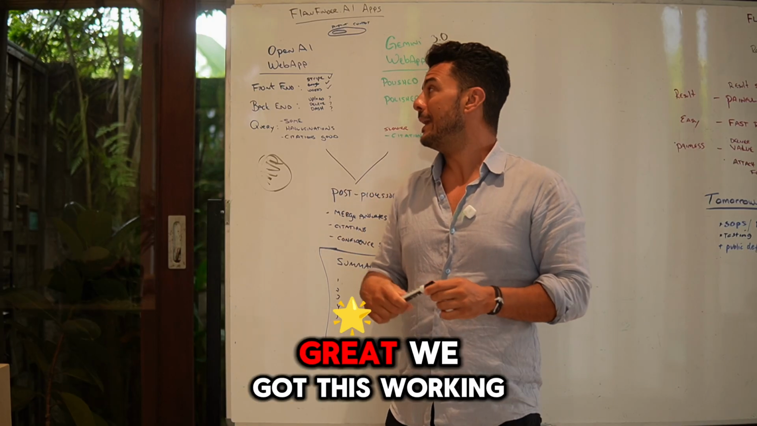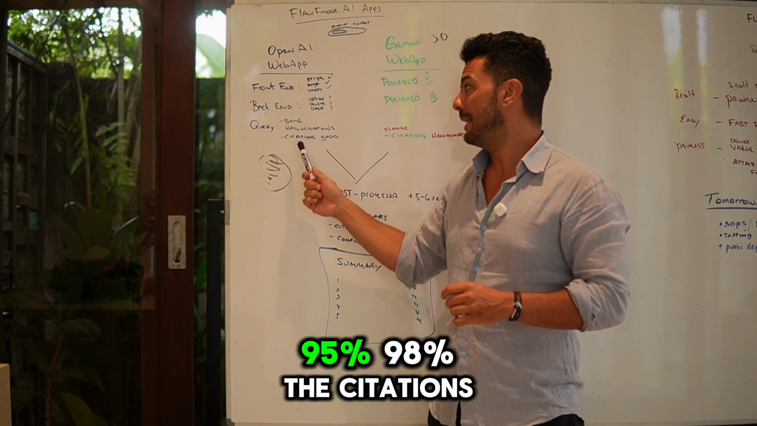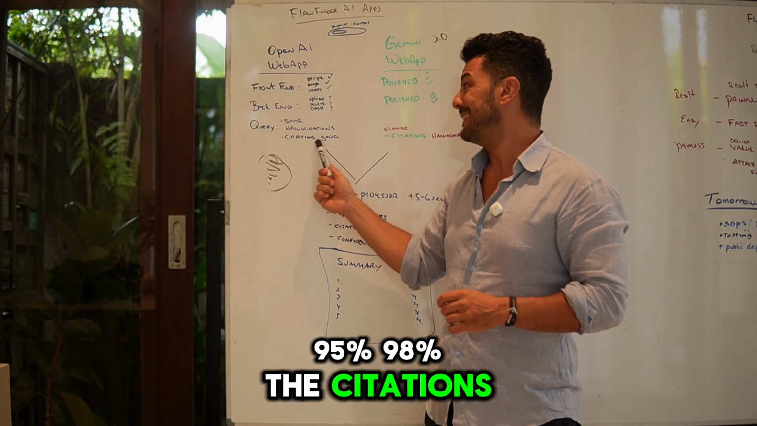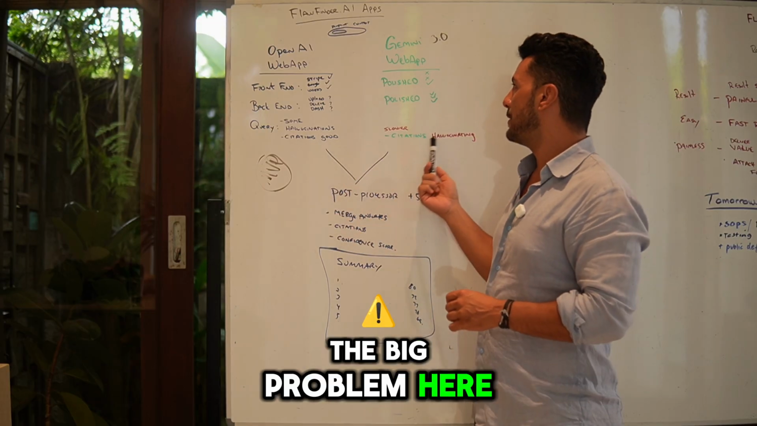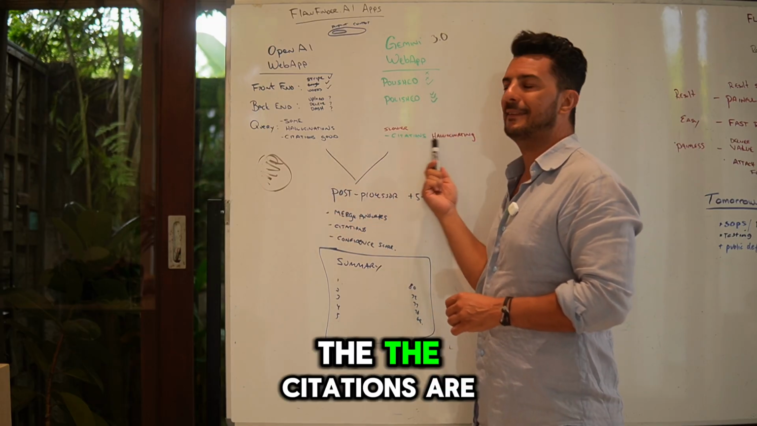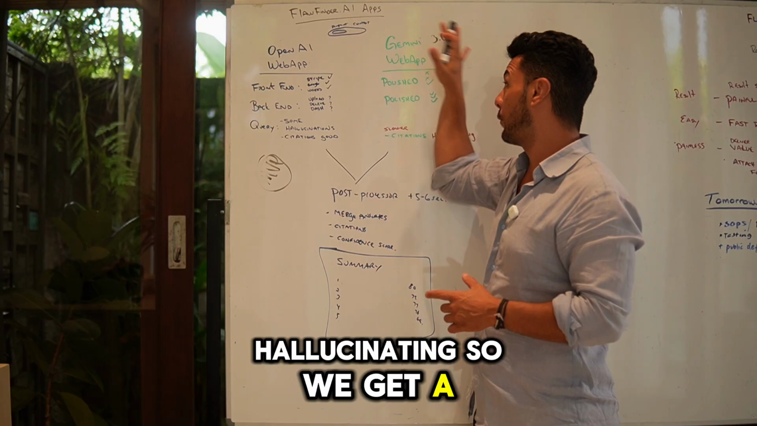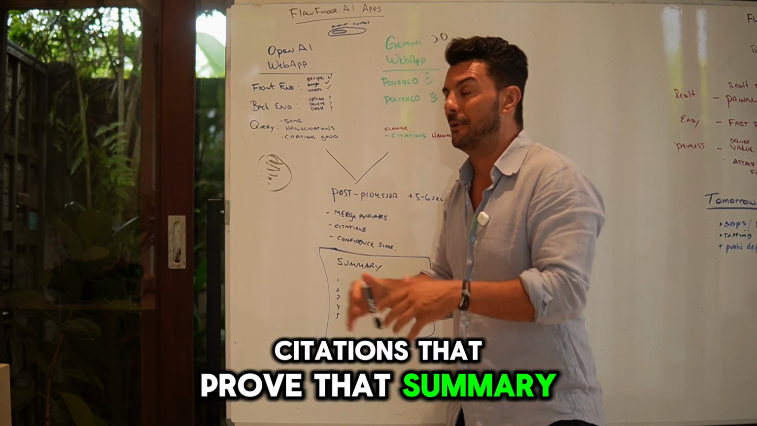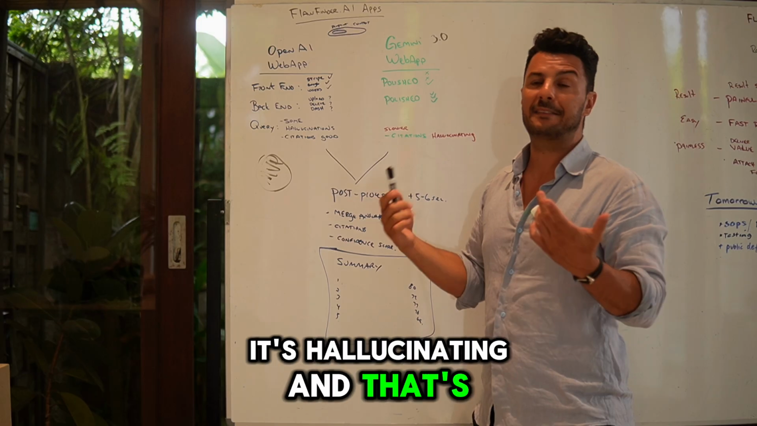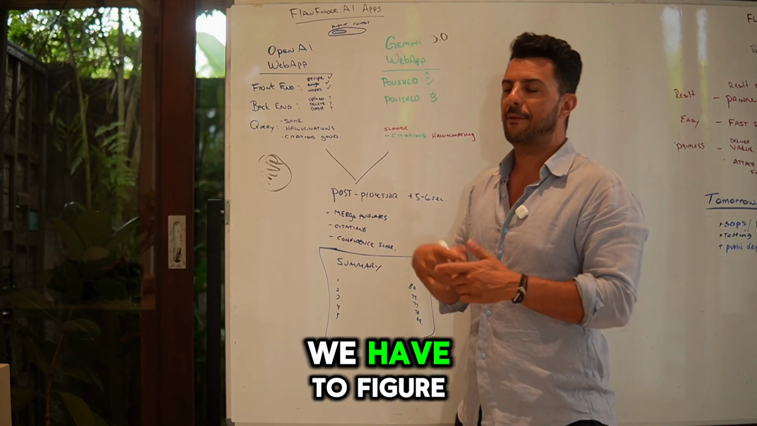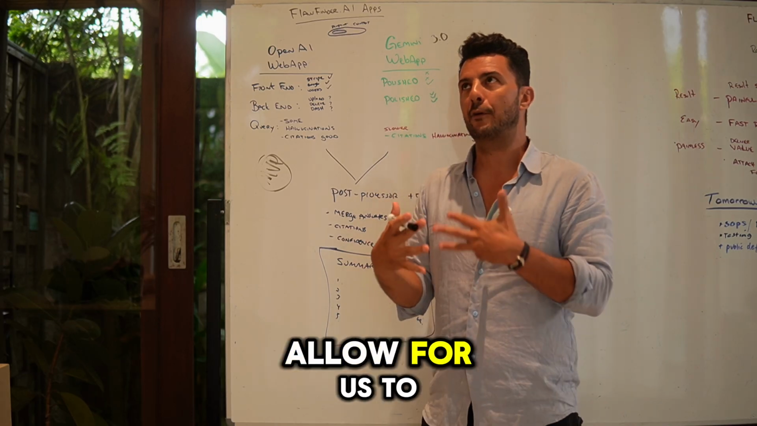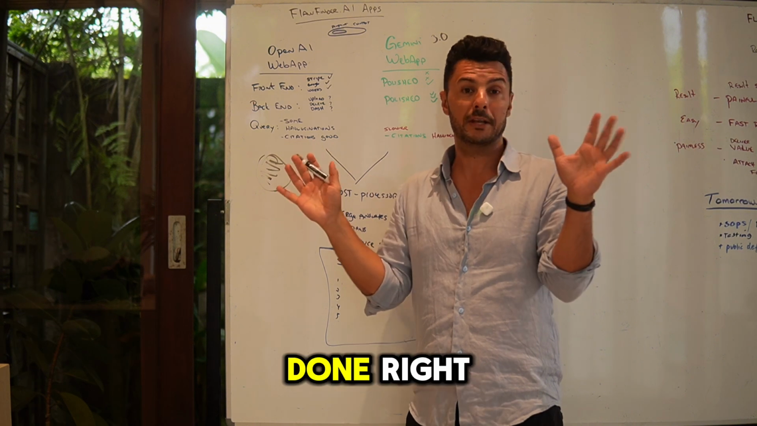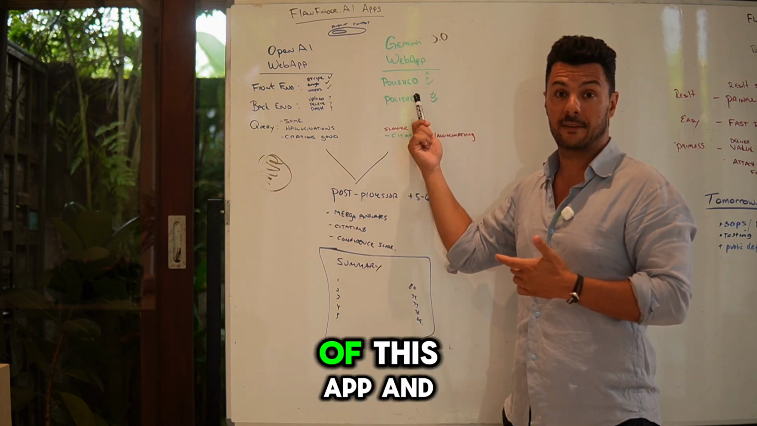A few things are great. We got this working about 95%, 98%. The citations are good. The big problem here is that with the Gemini web app, the citations are hallucinating. So we get a great summary, but then when you link out to the citations that prove that summary, it's hallucinating. And that's just a Gemini Google thing. We have to figure out if the docs allow for us to refine that or if that's just the limitation of this app.